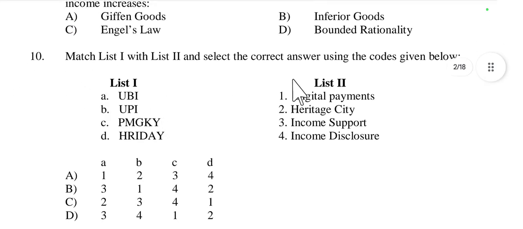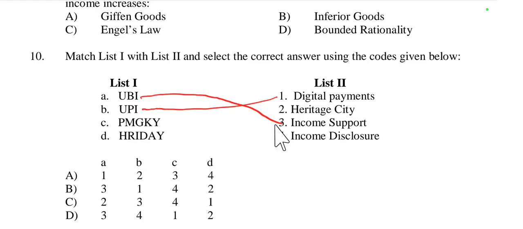Then question number 10, list 1, list 2: UBI, UPI, PMGKY, HRIDAY. UBI full form is Universal Basic Income, it is related with income support. Then UPI, all of you know, UPI means Unified Payments Interface. It is related with digital payments or online payments like Google Pay, PhonePe.